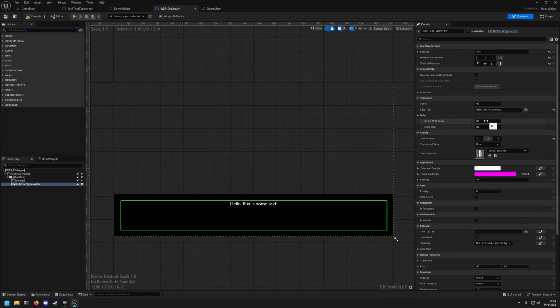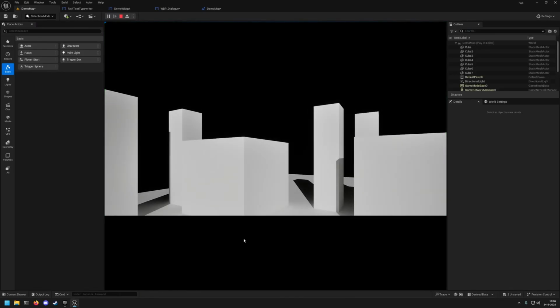So we can also give this some delay. The before write delay gives you the ability to change how long it takes before it actually starts writing when you call the write function. While the initial delay is how long it should wait on construct before it should write. So if we put this to 2 and we play now, you can see after 2 seconds it will write out our text and it will go hello because it is done.